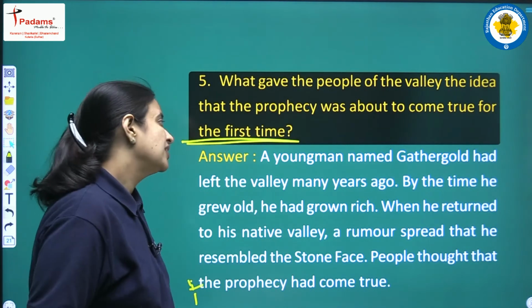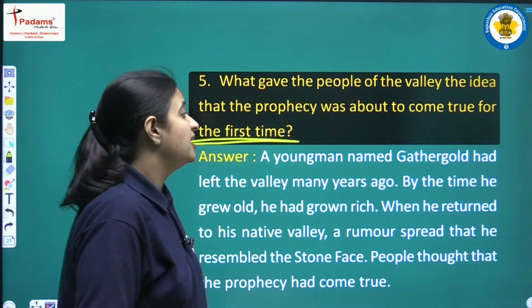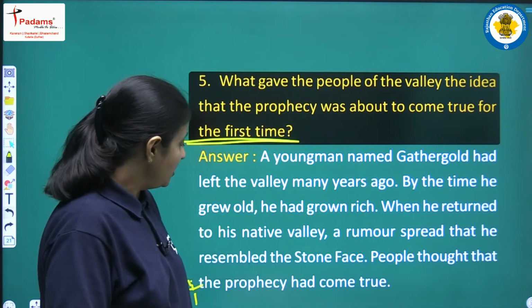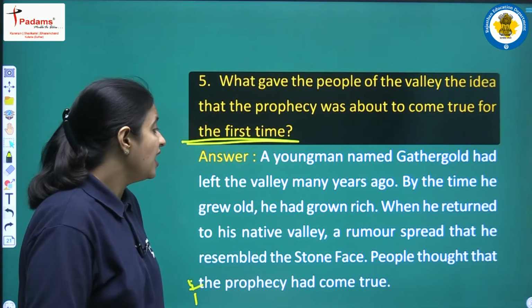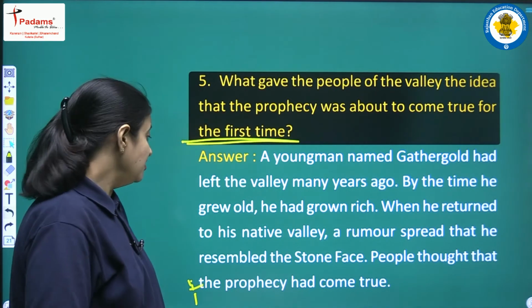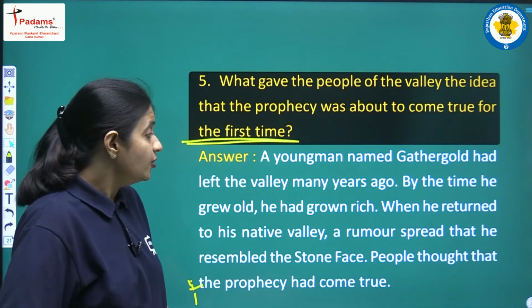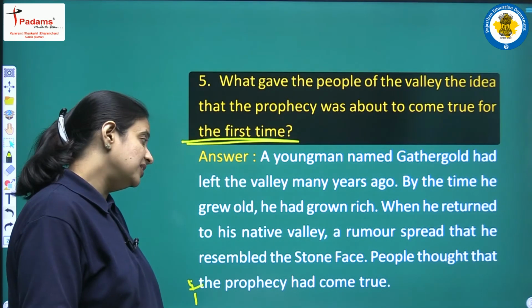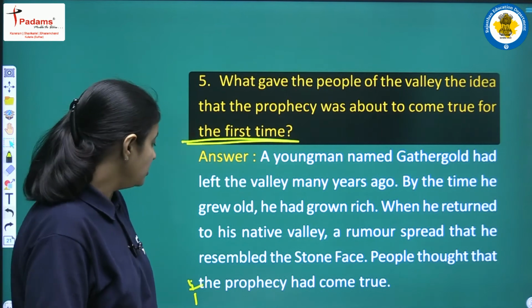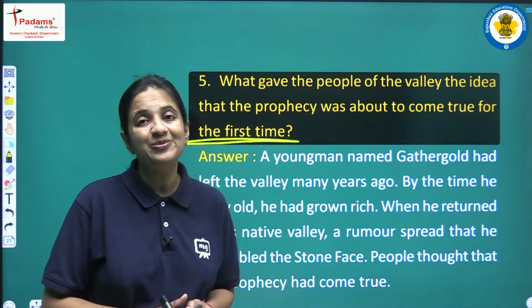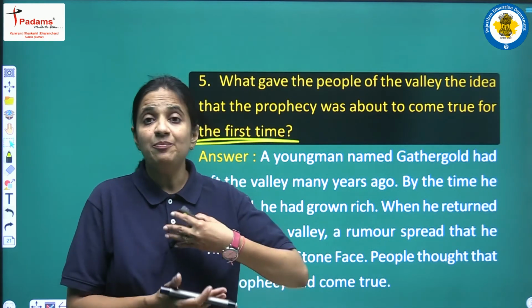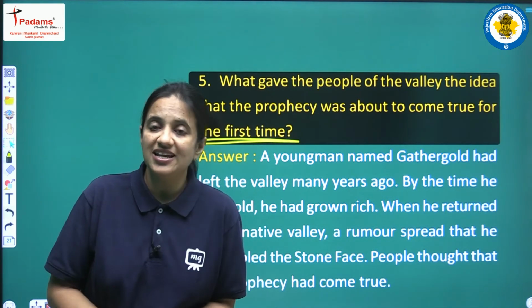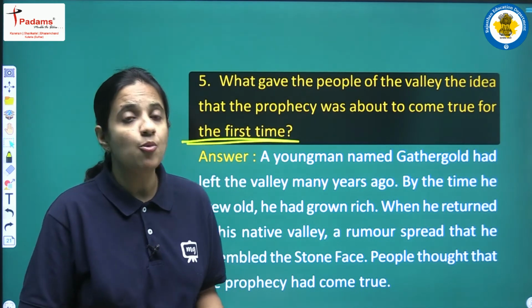Let's see. A young man named Gathergold had left the valley many years ago. By the time he grew old, he had grown rich. When he returned to his native valley, a rumor spread that he resembled the stone face. People thought that the prophecy had come true. So the first time, all the inhabitants believed that finally the man of prophecy was there. Why?